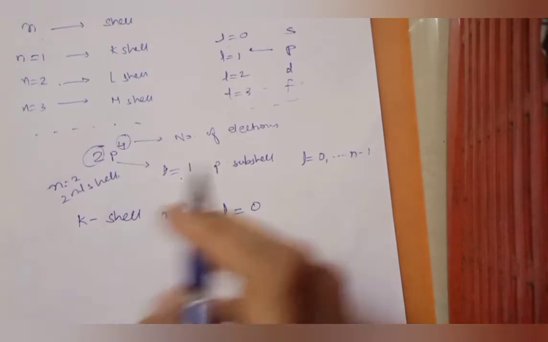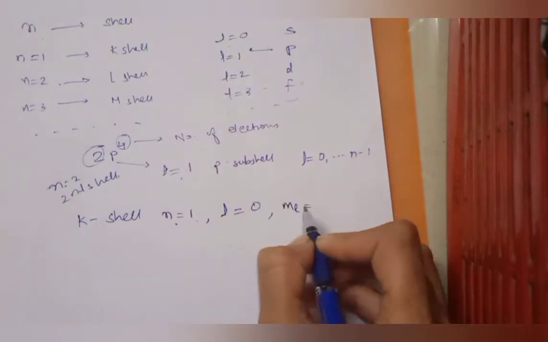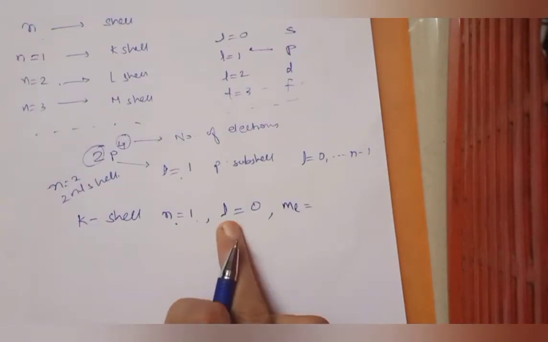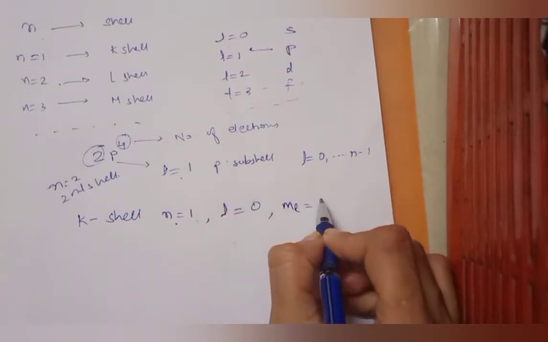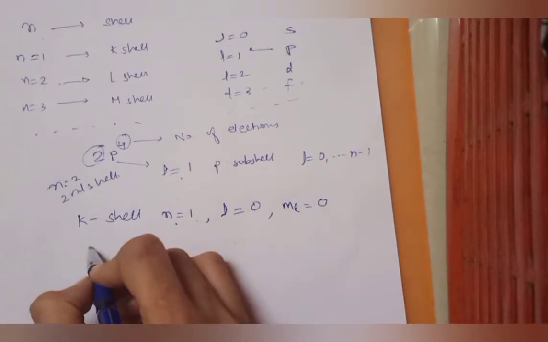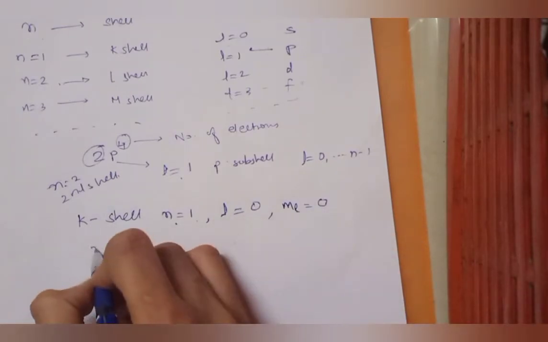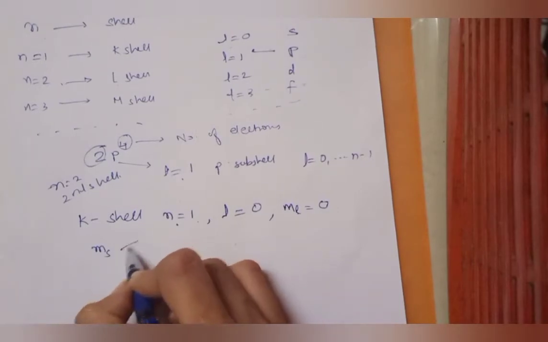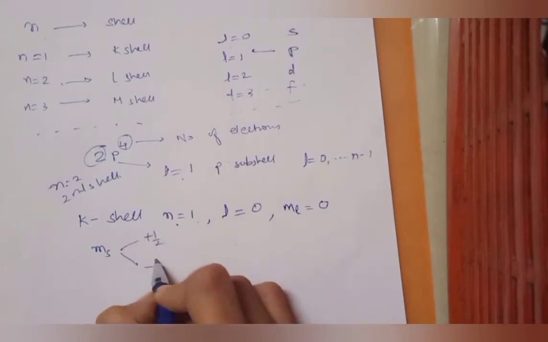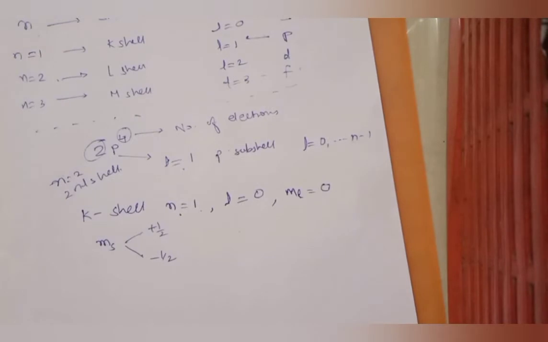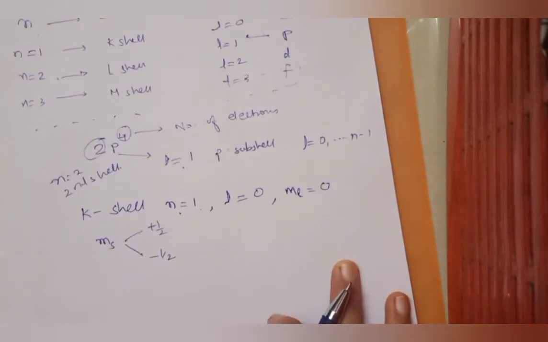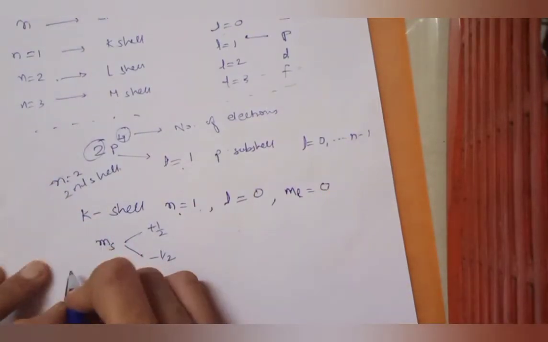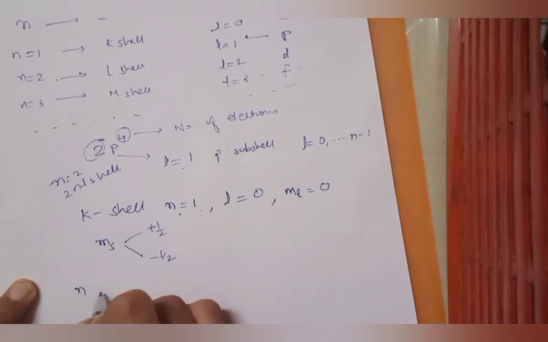And corresponding to L equals to 0, ML has values from minus L to plus L. तो 0 के लिए minus 0 plus 0 same ही है. So ML equals to 0. And we know that corresponding to each ML value, MS has 2 fixed values, plus half and minus half. So now, if I want to represent quantum state for the K shell, I can have only 2 electrons, because what are the combinations possible? How do we write quantum state of an electron? N, L, ML, MS. ऐसे लिखते हैं.